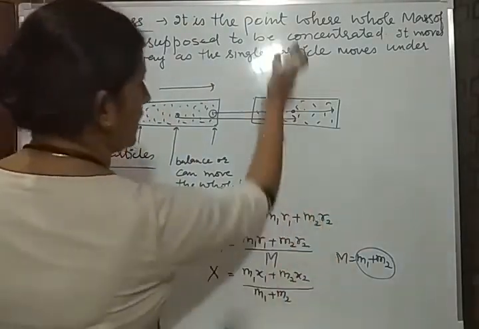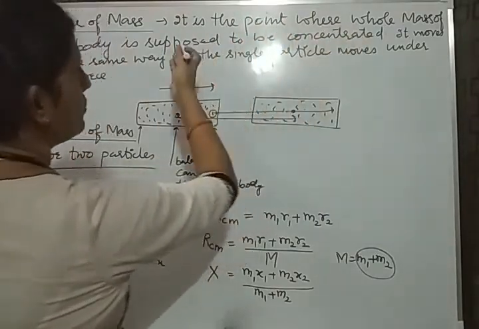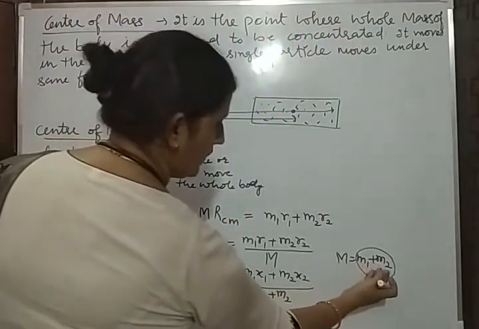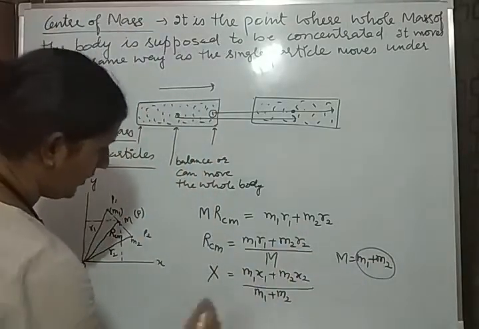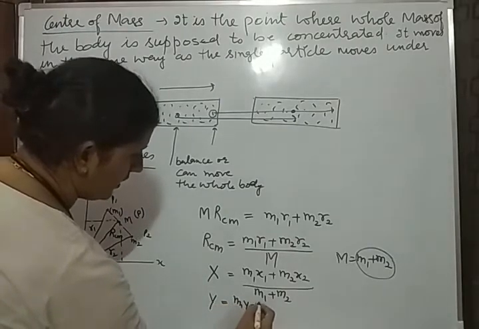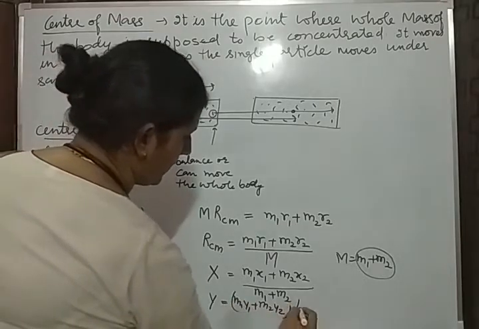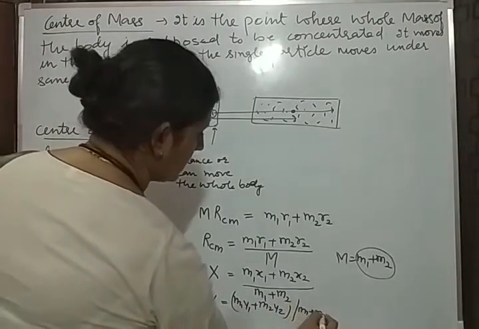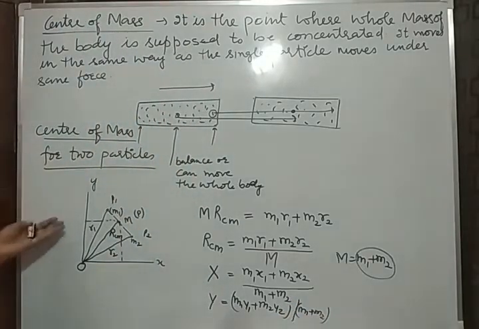We have assumed that the center of mass is the point where the whole mass is assumed to be concentrated. So we can write M1 plus M2 as M. Similarly, we can write the Y component, that is M1 Y1 plus M2 Y2, and the whole value divided by M1 plus M2. So in this way you can find the center of mass for the two particle systems. Note it down.